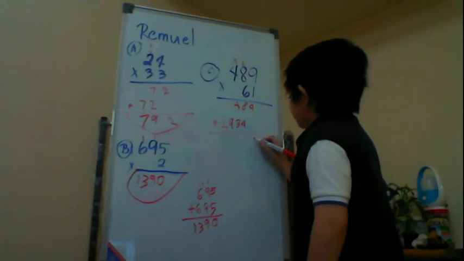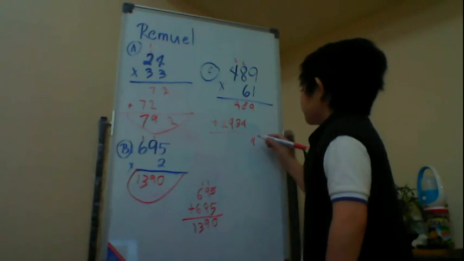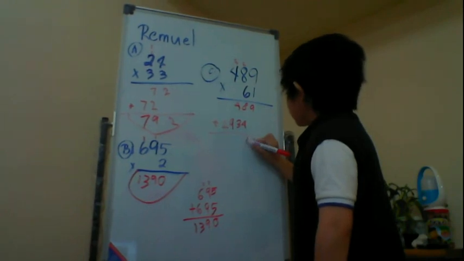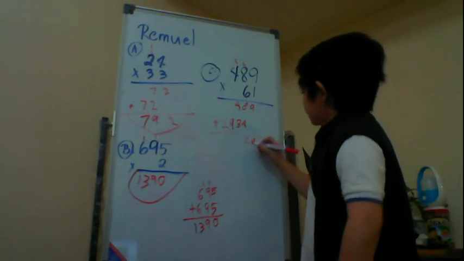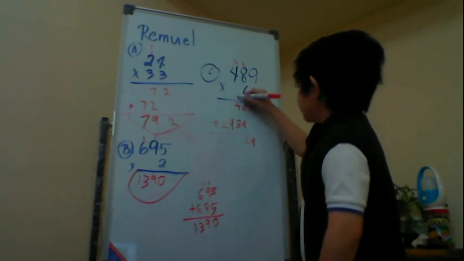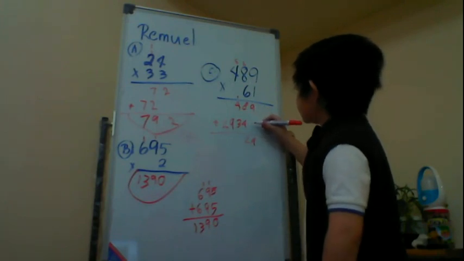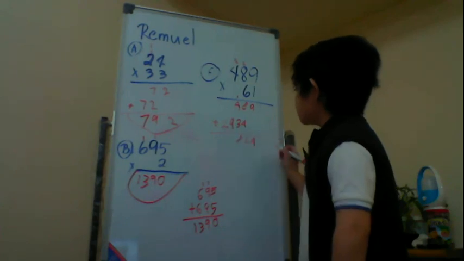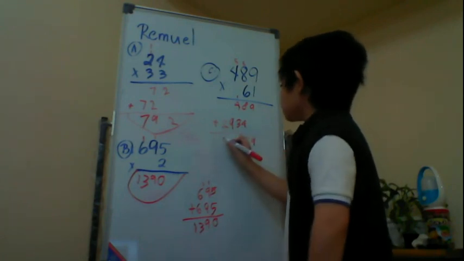Let us bring down 9. 8 plus 4 is 12. Write 2 on the tens place. Carry 1. 4 plus 3 is 7. Plus 1, 8. Write 8 here. Since there is nothing to add with 2 and 9, let us bring down 2 and 9.